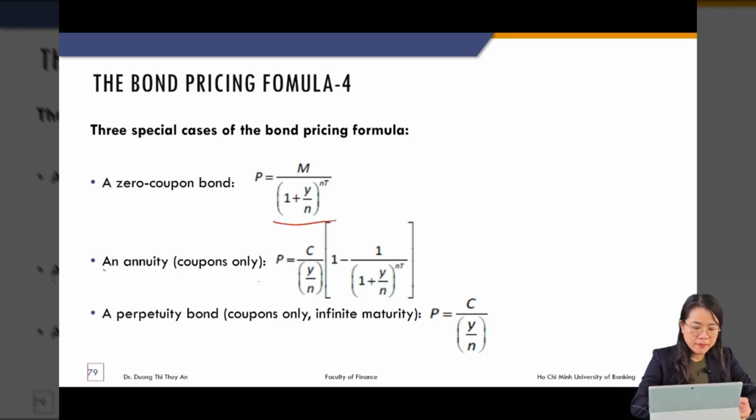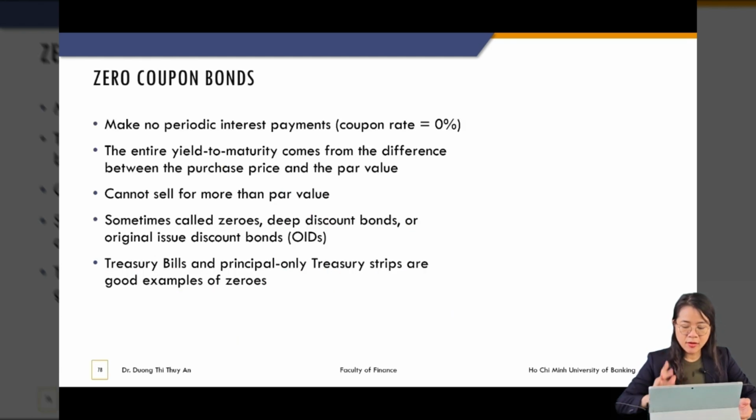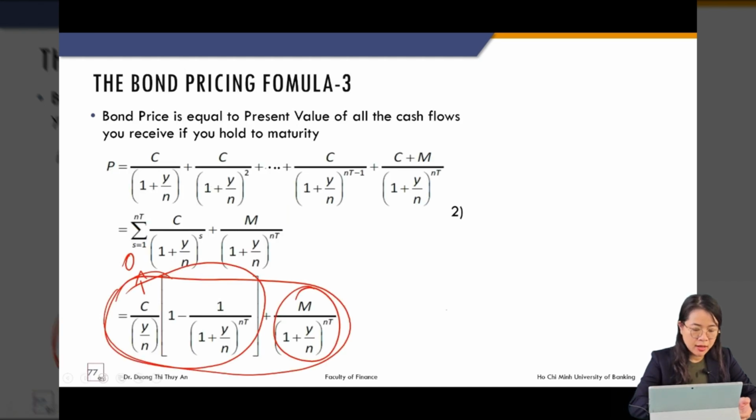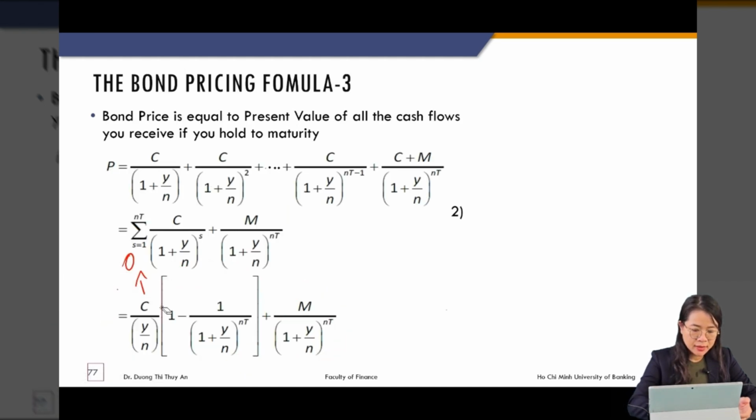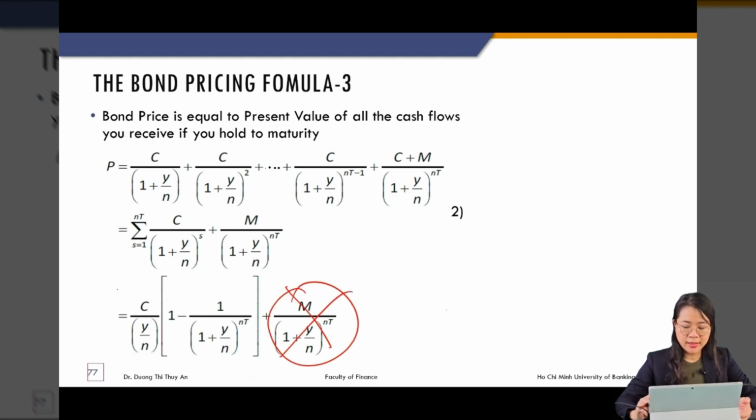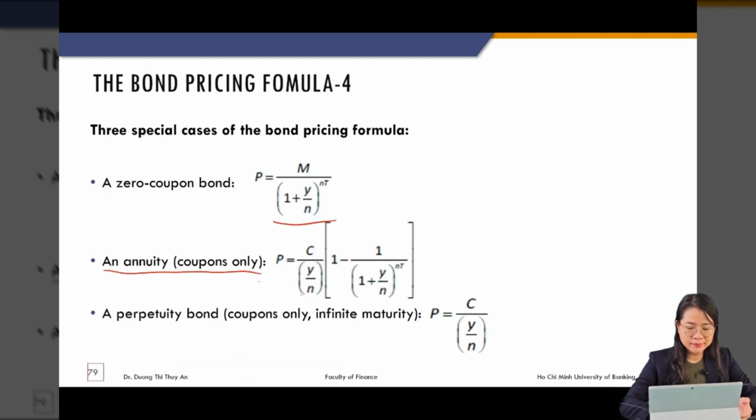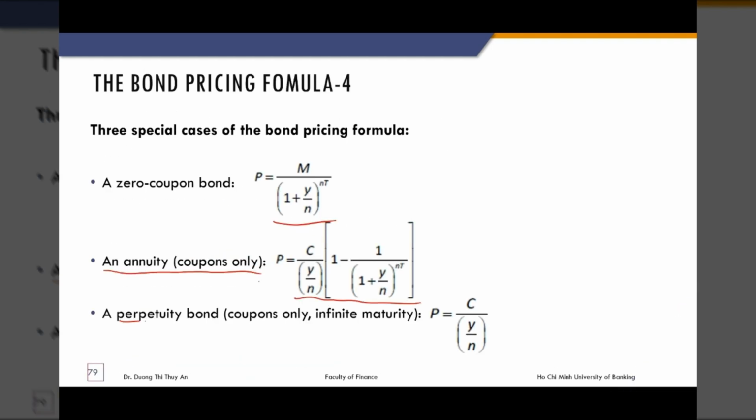And for a bond that pays coupon only, meaning they don't pay the face value at maturity, then the face value term doesn't exist, so we only have this. This is the formula. And a perpetuity bond is a bond that pays.